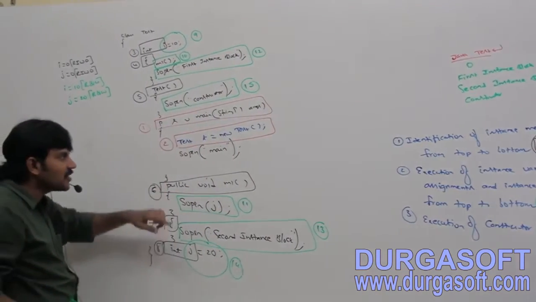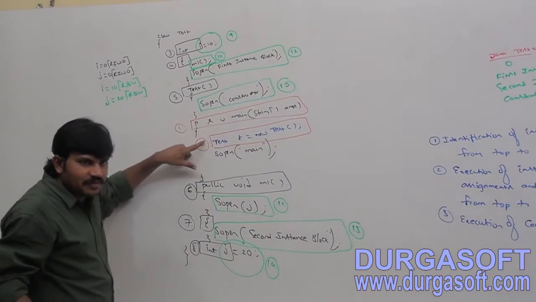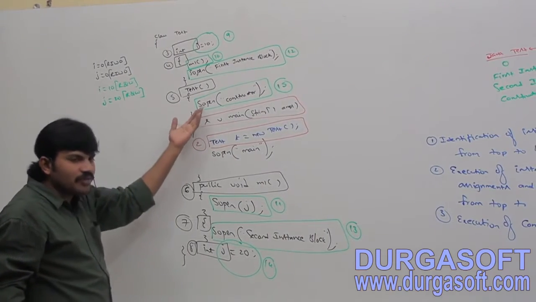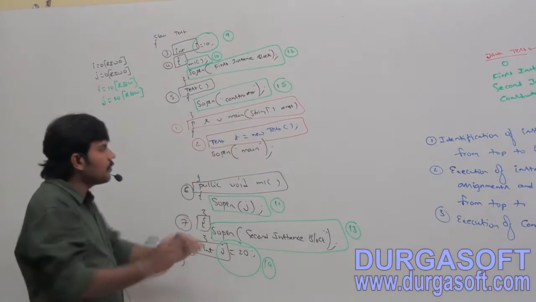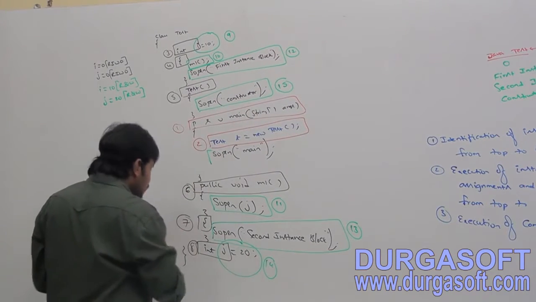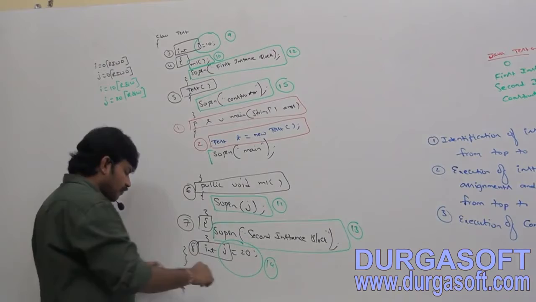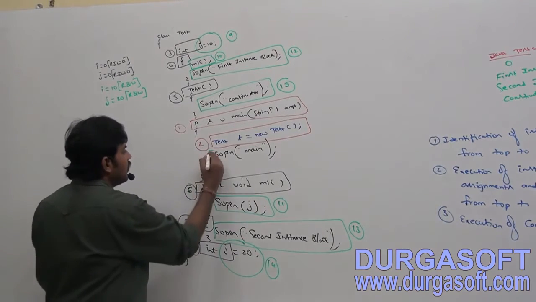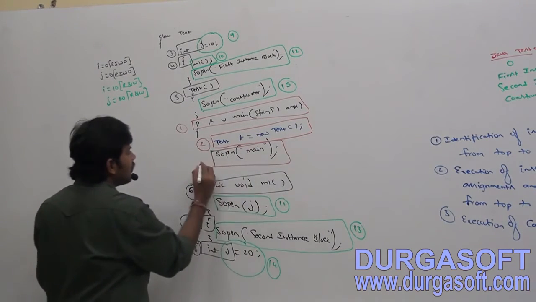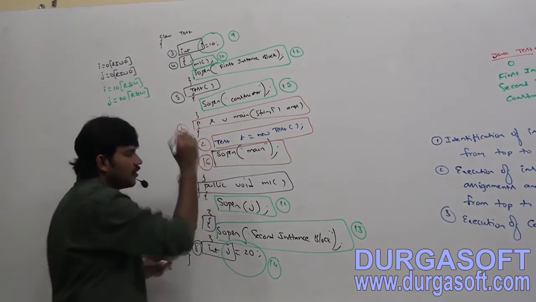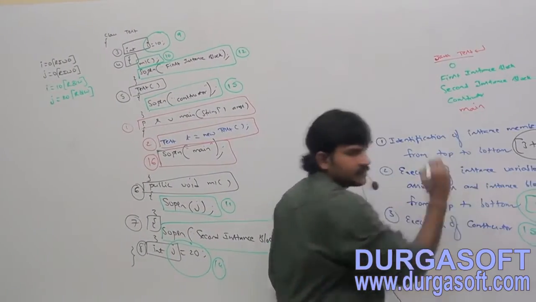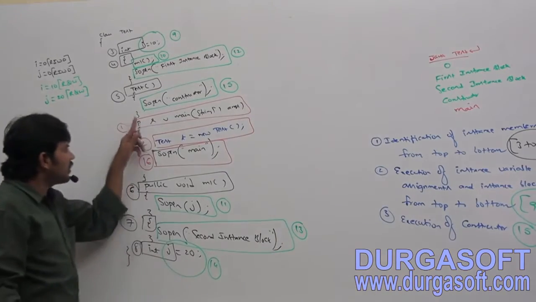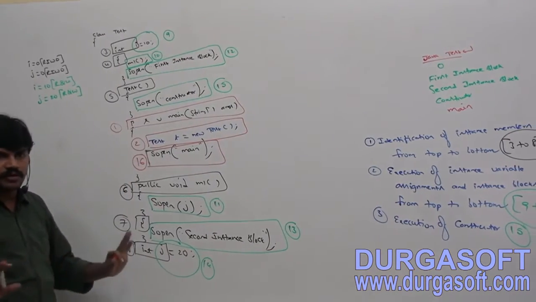We started object creation at step number 2, and after completing the 15th step, we come back. Nothing is remaining, so the next number is 16, main. Once the main method completes, static control flow is completed.